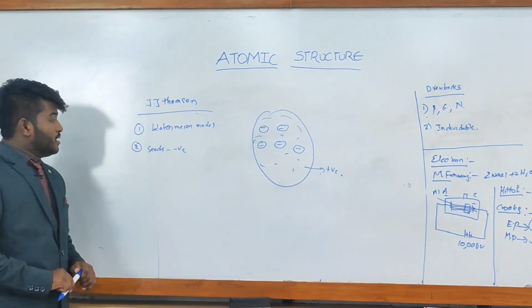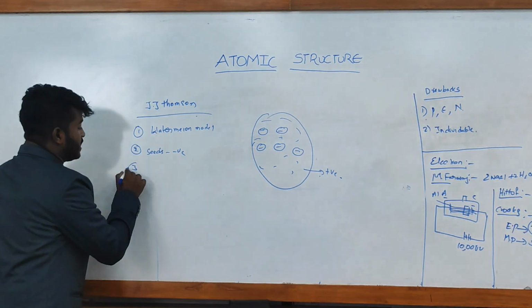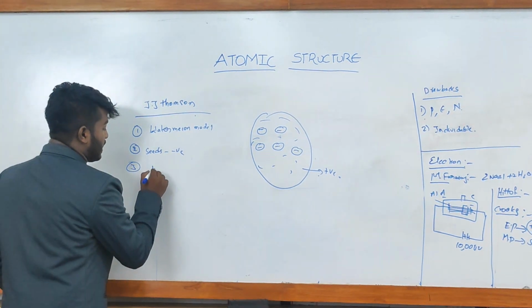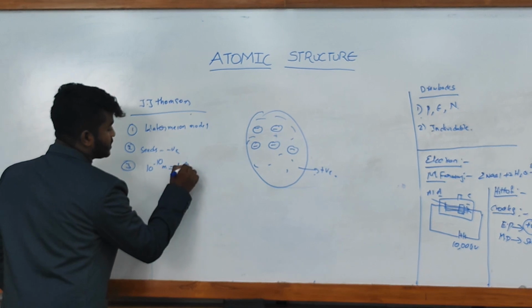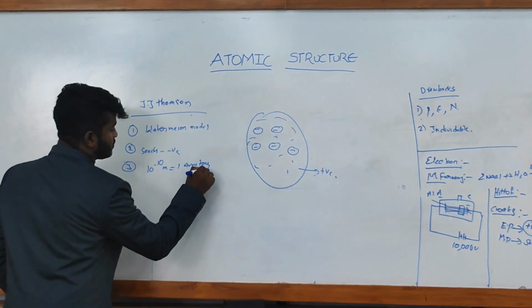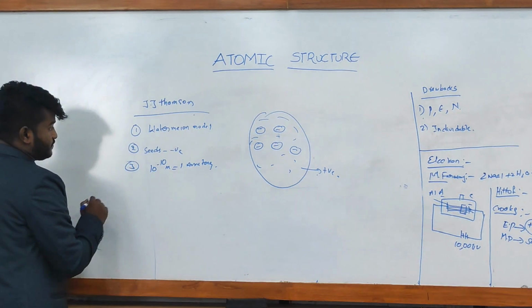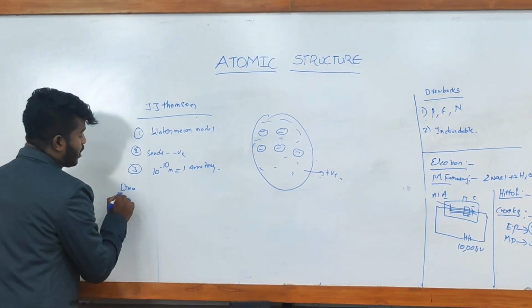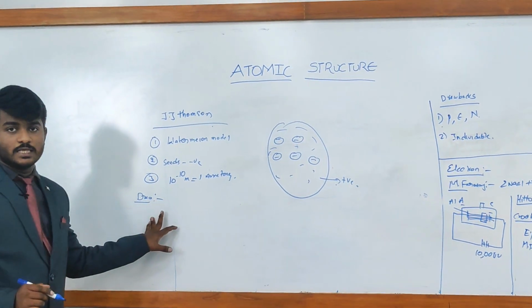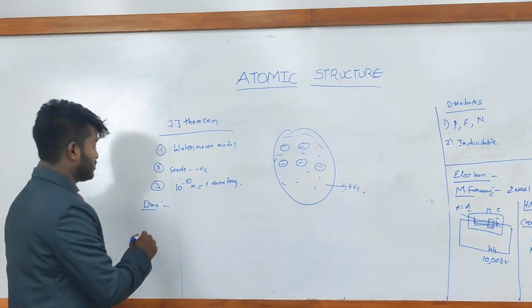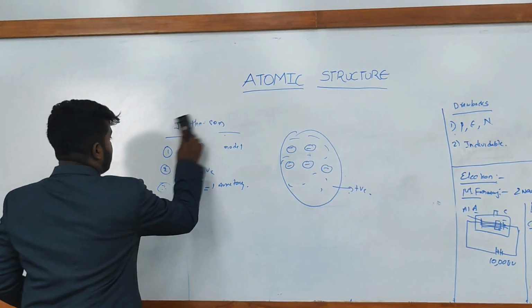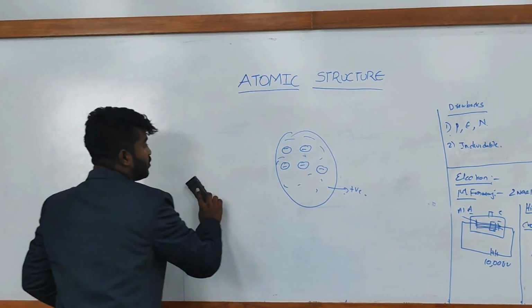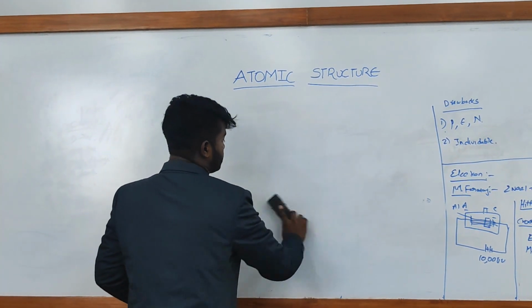He determined that the size of an atom is 1 angstrom, that is 10 power of minus 10 meters. The drawback of J.J. Thomson's model is that he didn't explain the stability of the atom and the emission of radiation. After this, we are getting into another model, that is the Rutherford model.